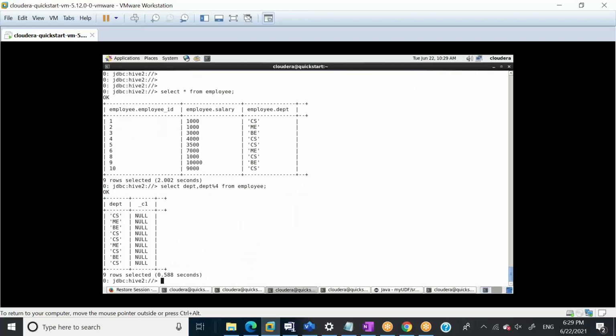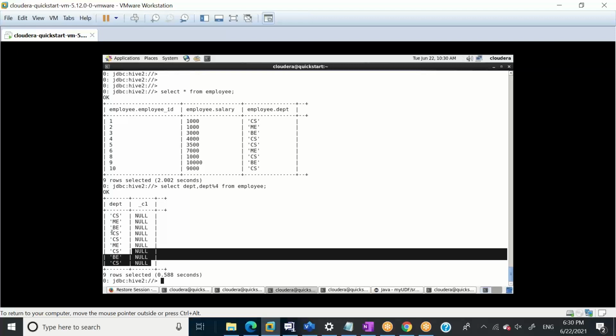Ideally, the default hash function won't work. We may need to write our own hash function, but the default won't work because it won't be able to hash it. The default hash function checks the remainder and puts the row somewhere, right? So it is coming null.